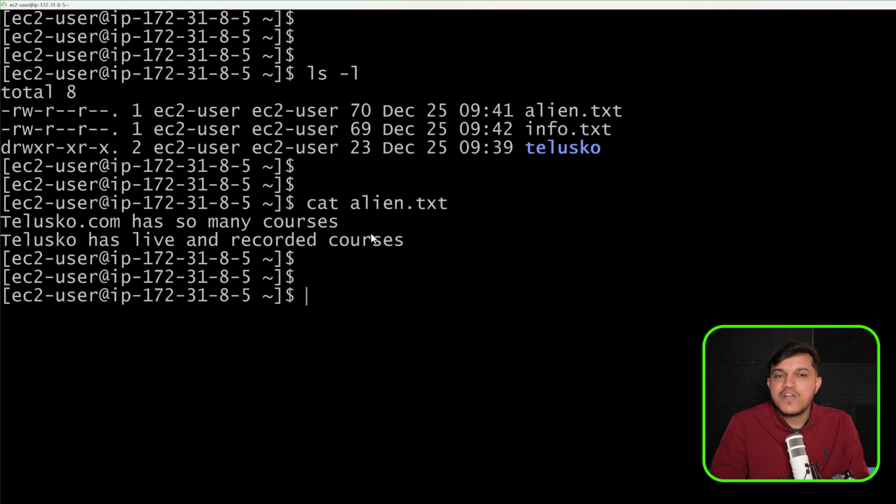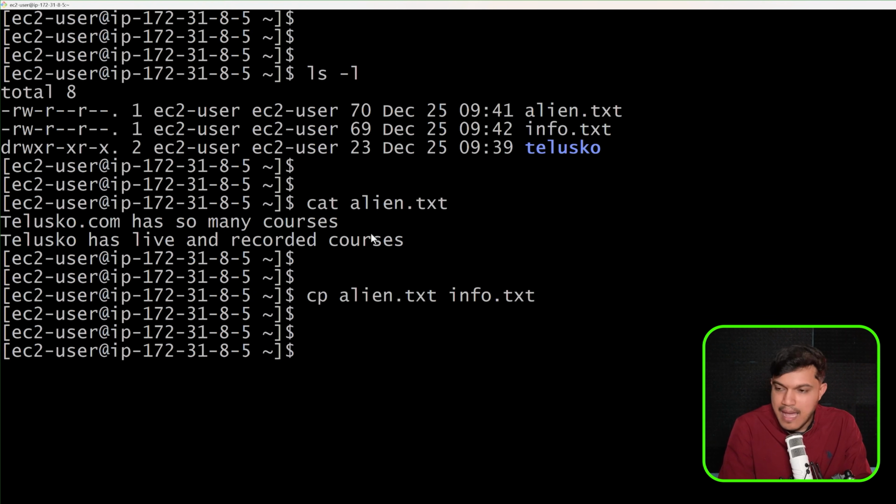Now apart from that, we also have an option wherein if you want to copy data of one file into another file, then we have one command called the cp command, copy command. I want to copy whatever is there inside alien.txt to info.txt. I have just told this, and the moment I run, nothing happens here. Now I'll say here cat. I would like to check what is there inside info.txt.